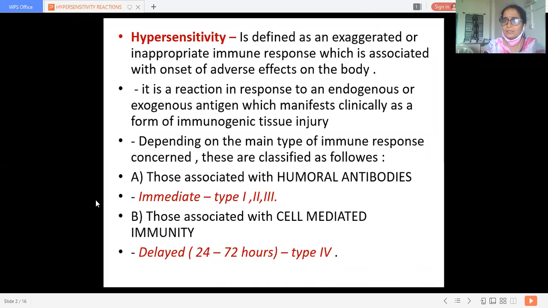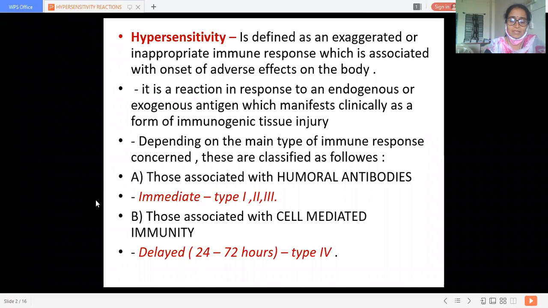The first immune response is associated with humoral antibodies. It gives rise to three types of hypersensitivity reaction: type 1, type 2, and type 3.